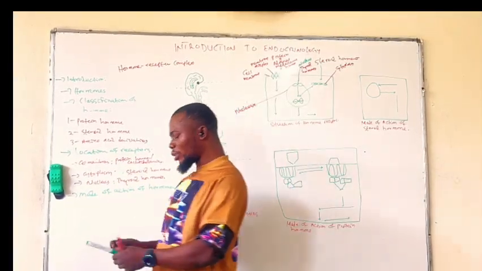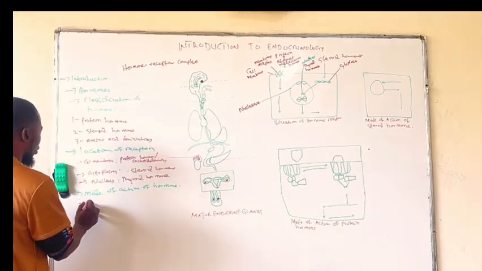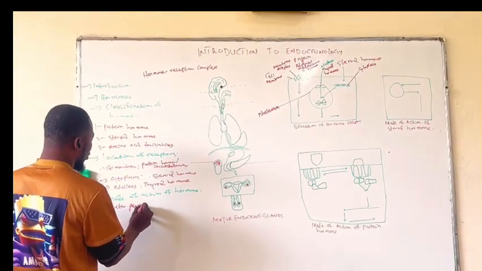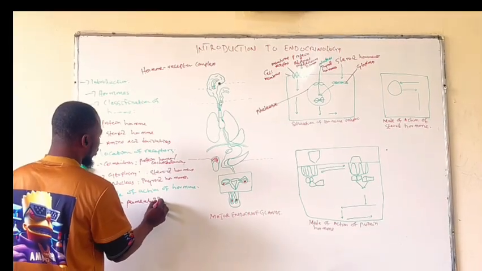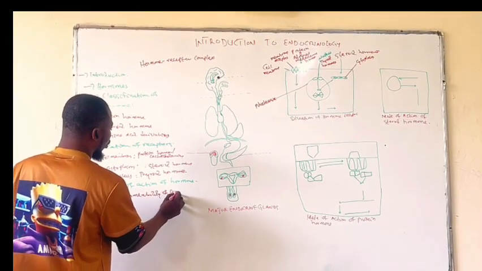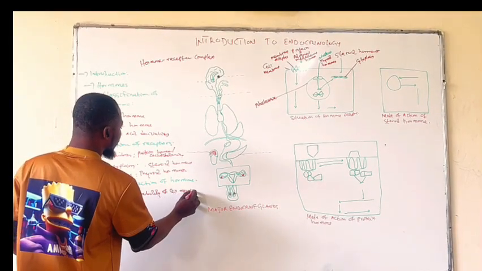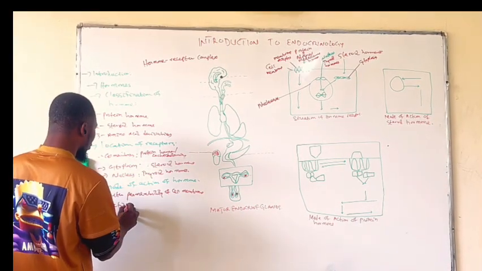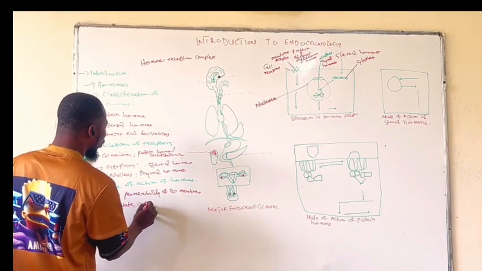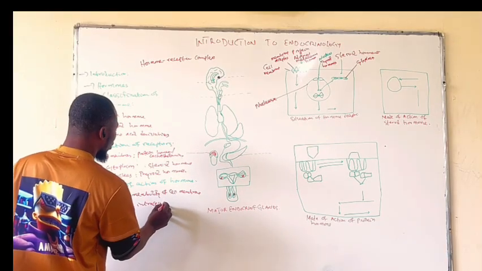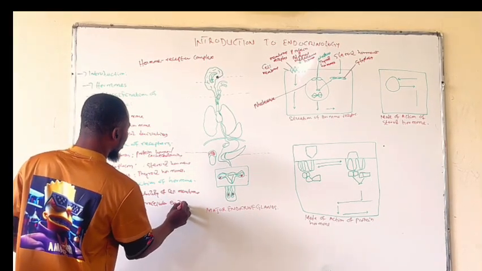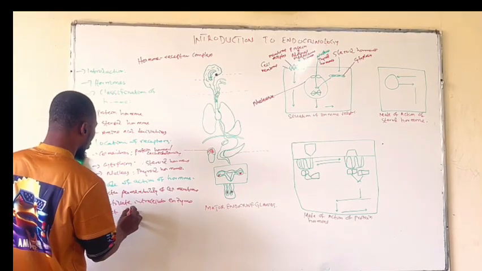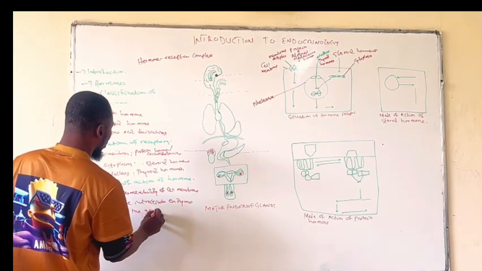One is either they alter the permeability of the cell membrane, or they activate intracellular enzymes, or they act on the genes.